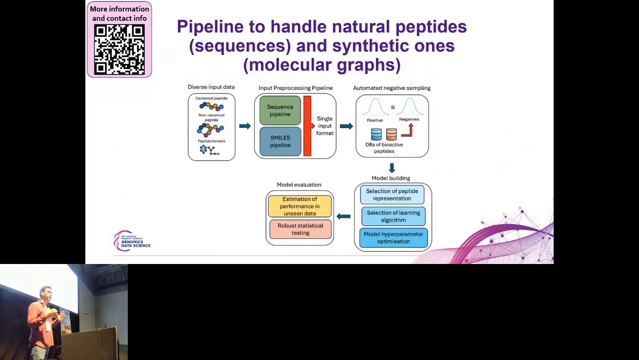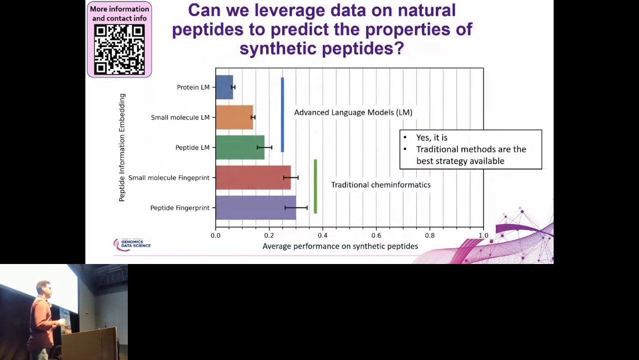So the first part from the computational point of view was to build a pipeline that is robust to these two data types, sequences for the natural peptides and molecular graphs for the synthetic peptides. And I will not get into the specifics, just to say that it was a fair amount of work to make everything work simultaneously with two heterogeneous data streams. Finally, we tested the hypothesis of whether we can build models on natural peptides and then use them to extrapolate to synthetic peptides. And the short answer is that we can, with model performance around 35%, which is less than you will get in interpolation, which was reasonable.